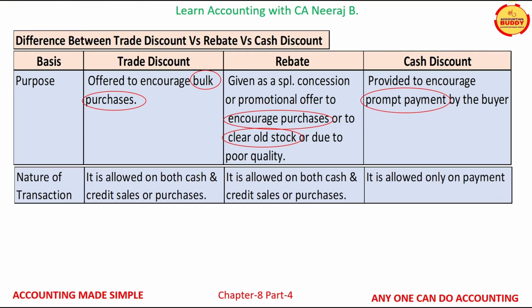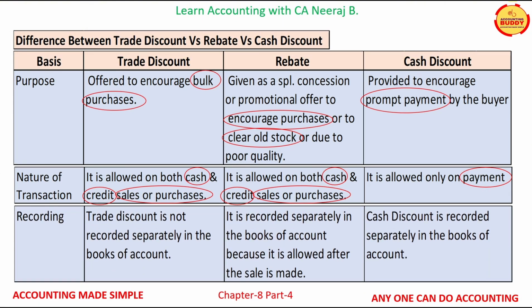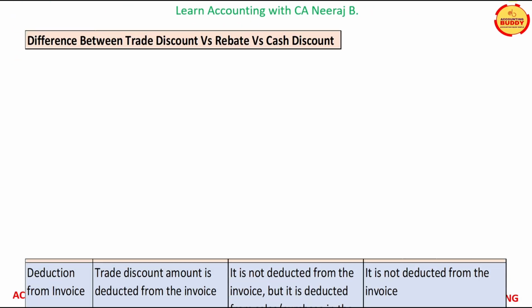Second point of difference is the nature of the transaction. Trade discount is allowed on both cash and credit sales and purchases. Rebate is allowed on both cash and credit sales and purchases, while cash discount is allowed only on payment. The third point of difference is recording. Trade discount is not recorded separately in the books of accounts. Rebate is recorded separately in the books of accounts because it is allowed after the sale is made. Cash discount is recorded separately in the books of accounts. Next difference is based on deduction from invoice.